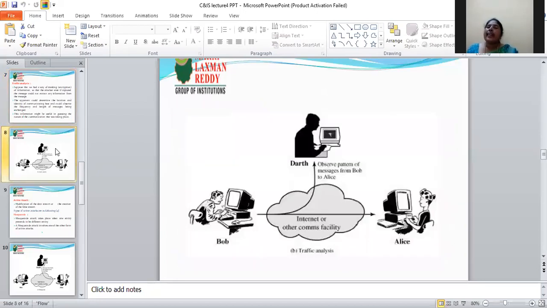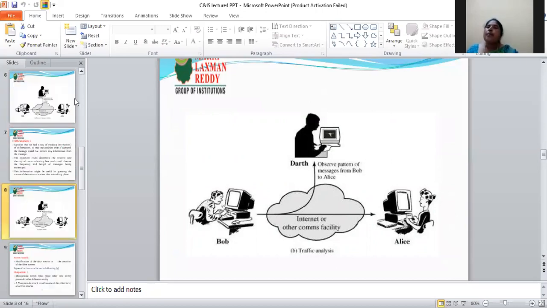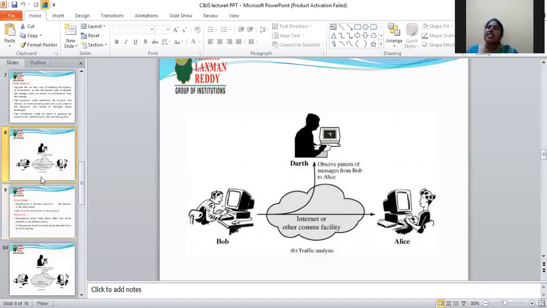Here Bob and Alice are both communicating on the internet. Capture the data of the message from Bob to Alice. Observe the portion of the message from Bob to Alice in transmission, in the network communication channel.